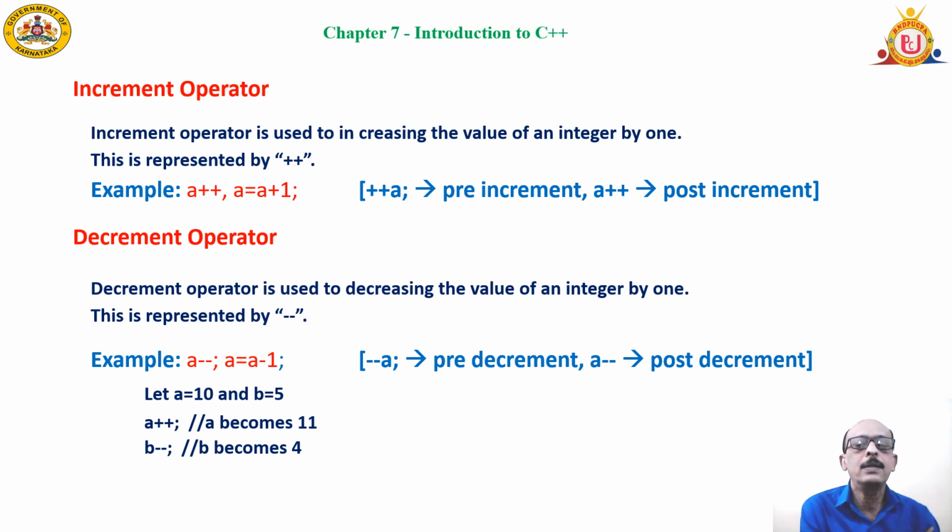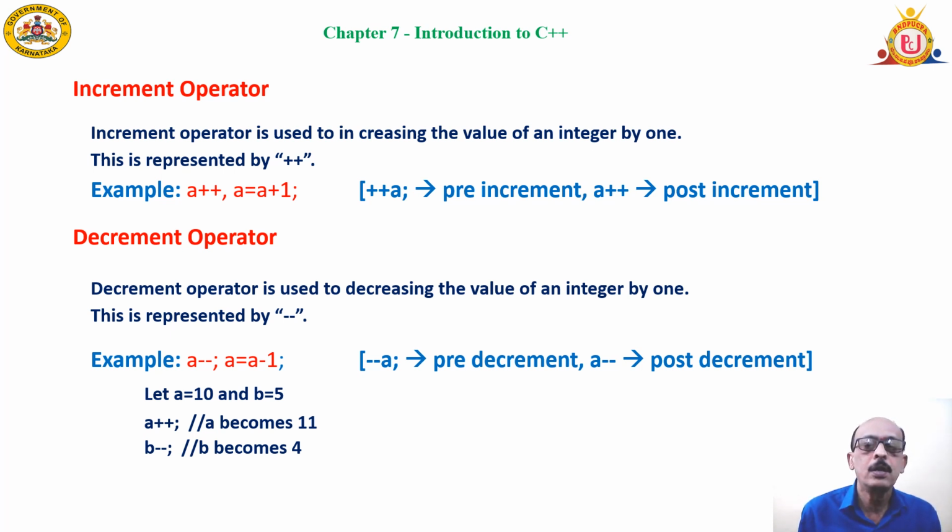Increment operator. Just now I told you plus plus can be used as an increment operator. There are things called pre-increment and post-increment also. You can see ++a is pre-increment, that is, increment and then use. Post-increment means use and then increment. Similarly, you have a-- or --a.